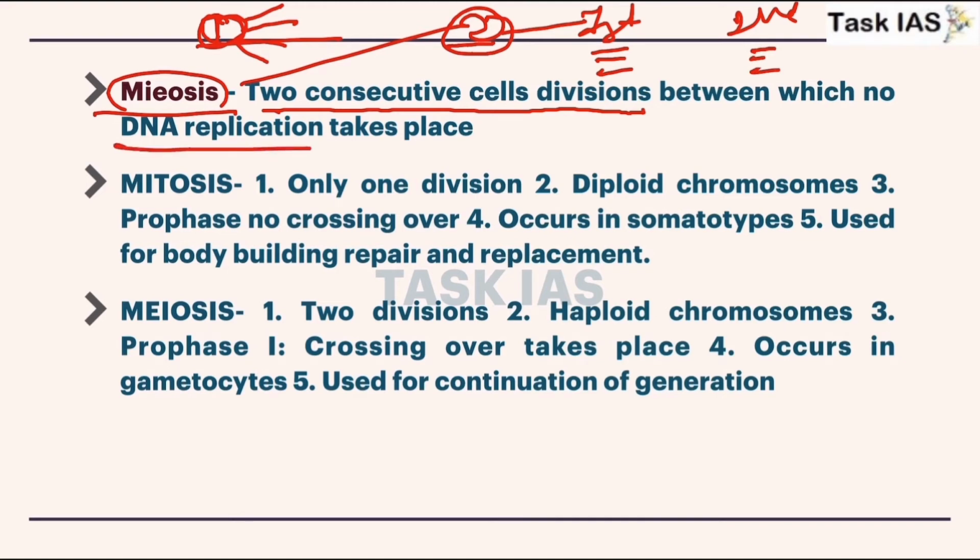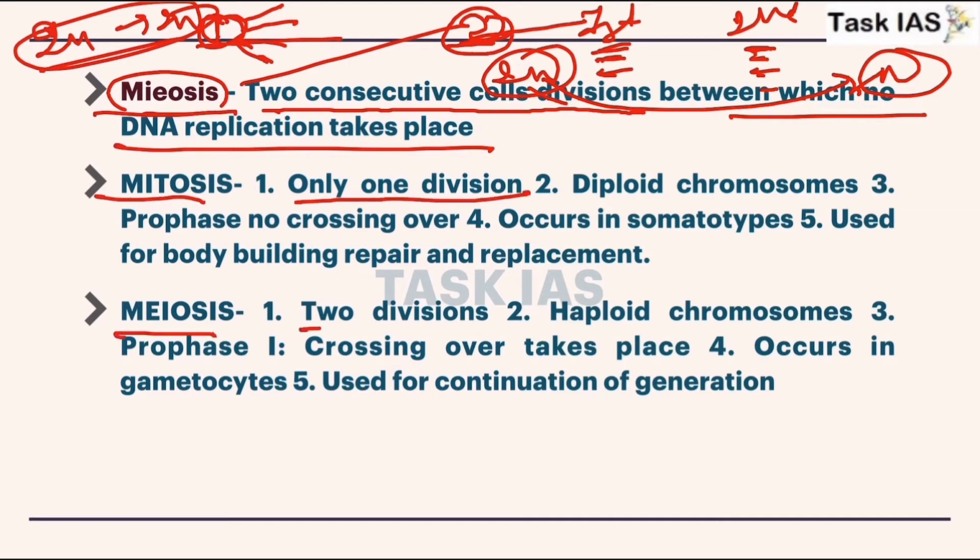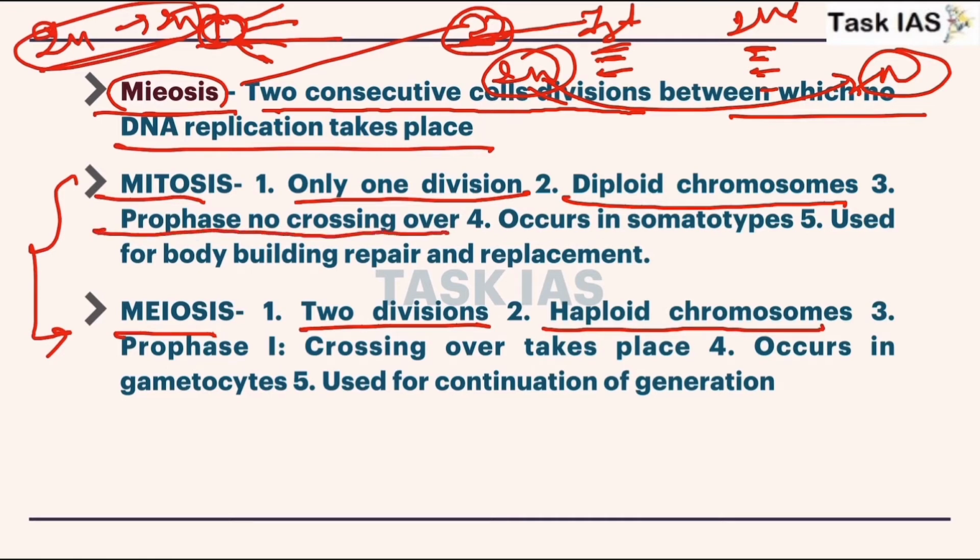And there will be no DNA replication in the second phase of meiosis, and of course there are two phases, so if a cell has 2n, then that will be converted into n, because in case of mitosis there will be 2n and later on progeny also have 2n, but in meiosis this 2n will be converted into n. Now mitosis only one division, but in meiosis two divisions. So now we are comparing these two. In mitosis diploid chromosomes are present in progeny, but here haploid chromosomes will result. Here in prophase no crossing over takes place, and in prophase 1 crossing over takes place.